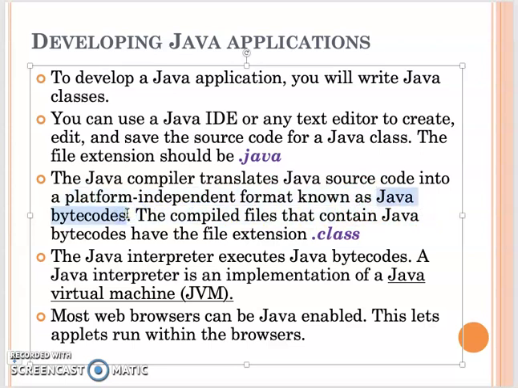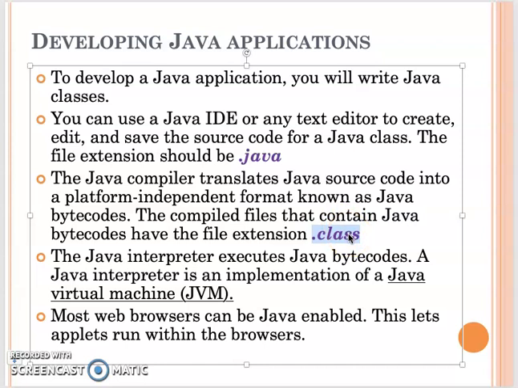This bytecode file cannot be opened by any text editor, because it is a binary file. The file name depends on your source file name. For example, if my source file is a1.java, after you compile a1.java, it will become a1.class. This class file is what we call Java bytecode. How do you run this Java bytecode file? This is the execution file you need to run.